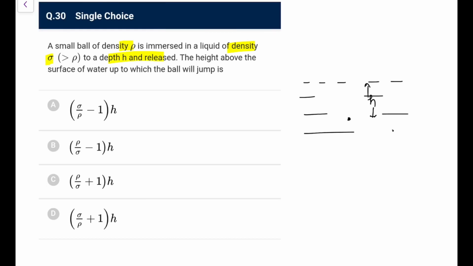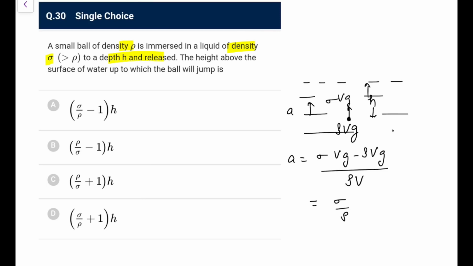When it is at a depth h, the buoyant force is sigma Vg, where sigma is the fluid density, and its own weight is rho Vg. The buoyant force is greater, so it will have an acceleration. This acceleration is sigma Vg minus rho Vg upon mass, and mass is rho V. So it becomes (sigma by rho minus 1) into g, upwards.